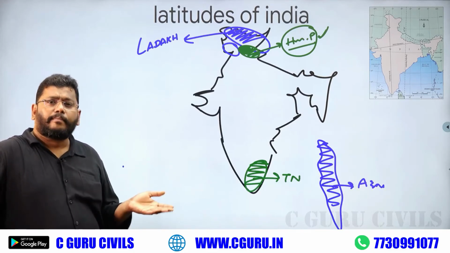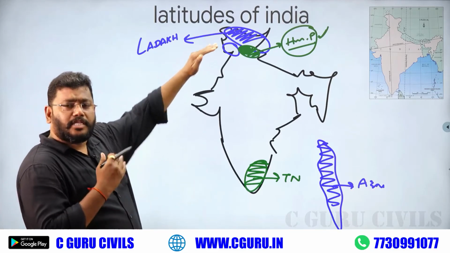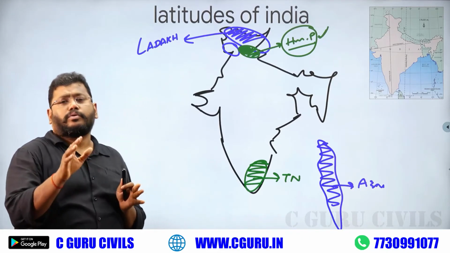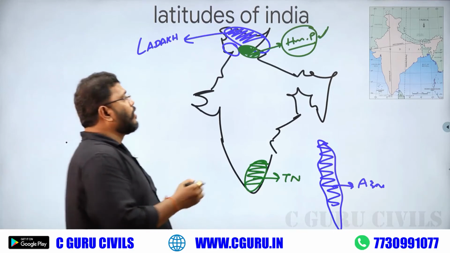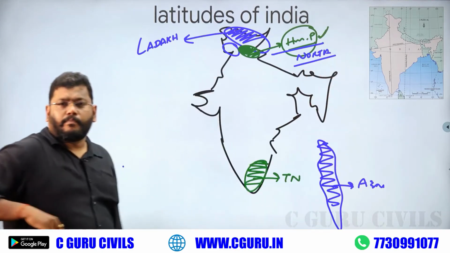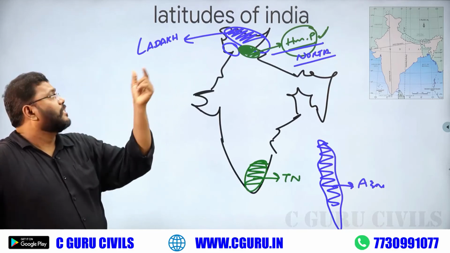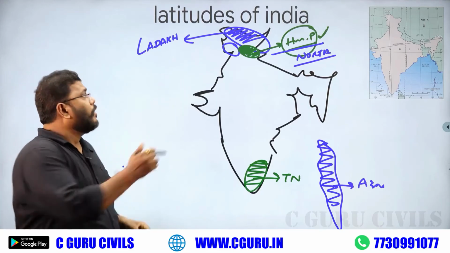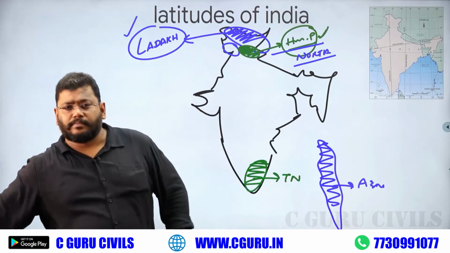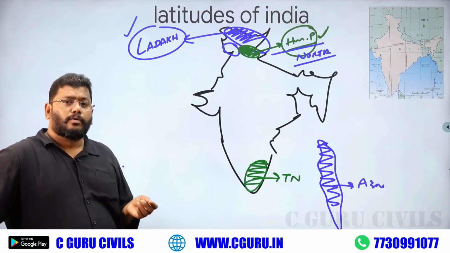Before 2020, our India had 29 states. That's why India's northmost state was Jammu and Kashmir. But Jammu and Kashmir split into two union territories. That's why we call Himachal Pradesh the northmost state of our India. And the northmost union territory is Jammu and Kashmir and Ladakh. Between the two, Ladakh is the correct answer. What is the southern one? Andaman Nicobar Islands. Okay. Very, very, very important.